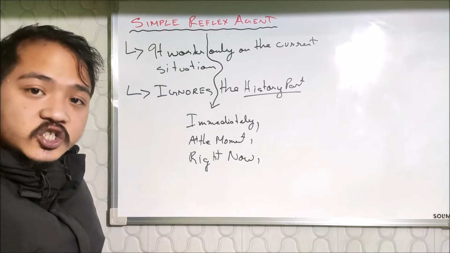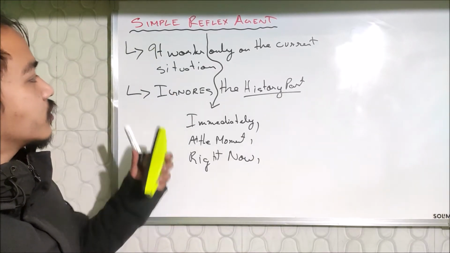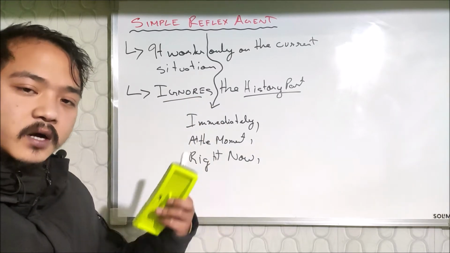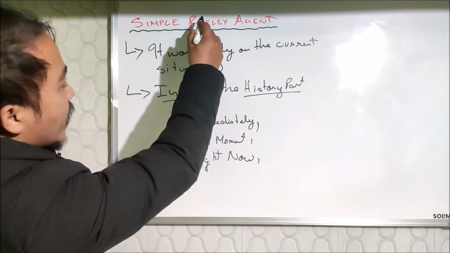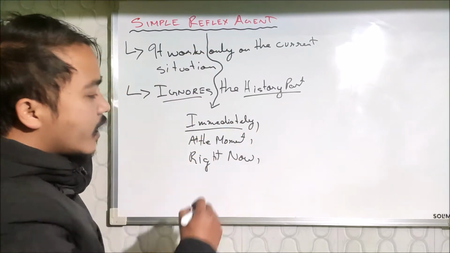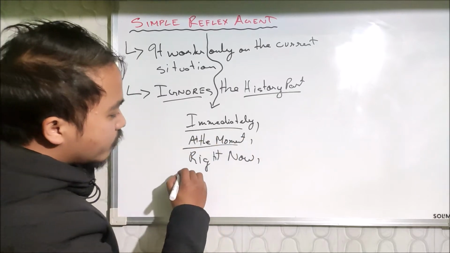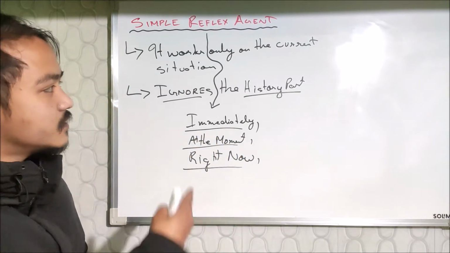Simple reflex agent works only on the current situation, ignores the history part, that is the past knowledge or experience, and by reflex we mean that it gives an action, the output, immediately, at the moment, or right now. This is a simple meaning.